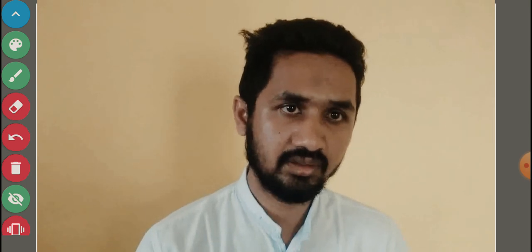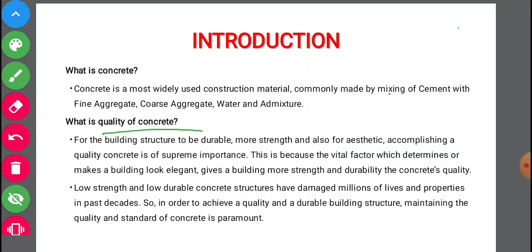Okay, if these properties are of good quality, then the structure that we are getting will also be of good quality. If suppose it is a concrete specimen, if that specimen is having good strength and durability, then that specimen is said to be of good quality. Low strength and low durable concrete structures have damaged millions of lives and properties in past decades. So in order to achieve quality in durable building structures, maintaining the quality and standards of concrete is paramount.